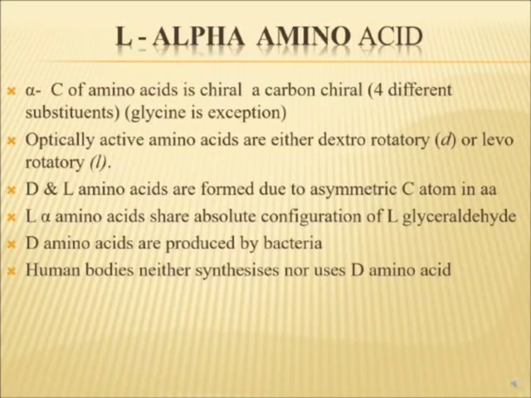In the previous slide we have seen capital D and capital L, which are due to the orientation of the amino group towards right or left, and this is due to the asymmetric carbon in amino acid. But small d and small l are optically active, either dextrorotatory or levorotatory. Dextro is when plane polarized light, which is passed through the solution of optically active amino acid, is rotated towards right, it will be dextrorotatory. If it is rotated towards left, it is levorotatory.